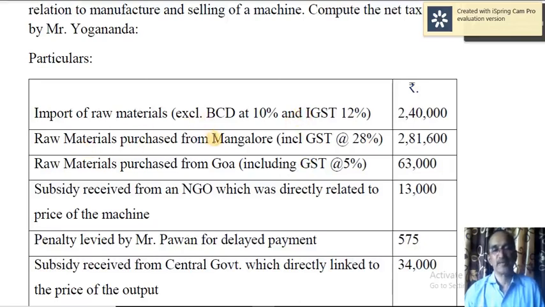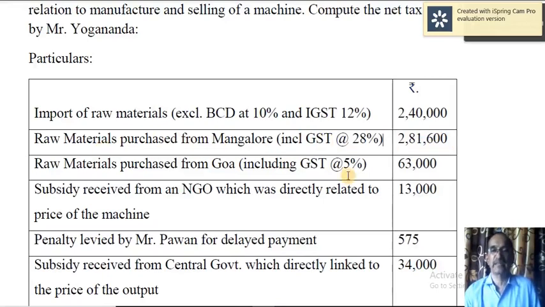Then raw materials purchased from Mangalore, including GST of 28%. See, GST should not be included, but BCD should be included. Here BCD is included, but GST is also included. So that should be excluded. Therefore, what we have to do is, we have to take 2,81,600.